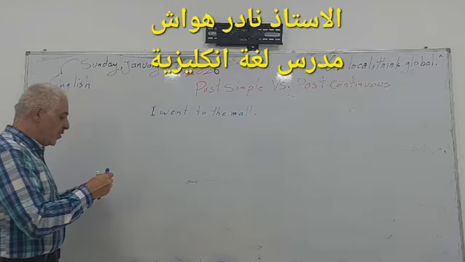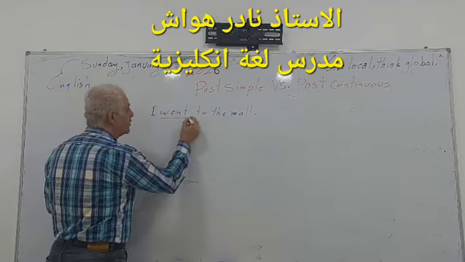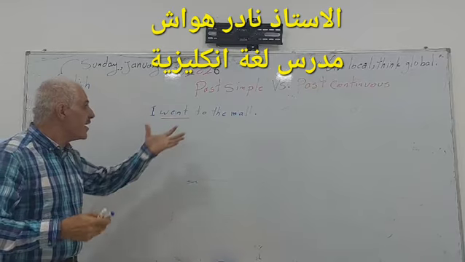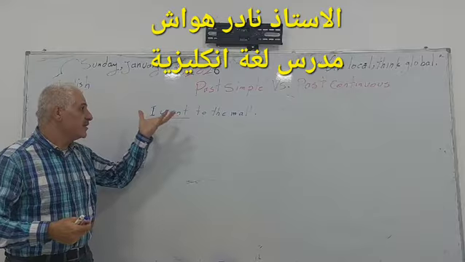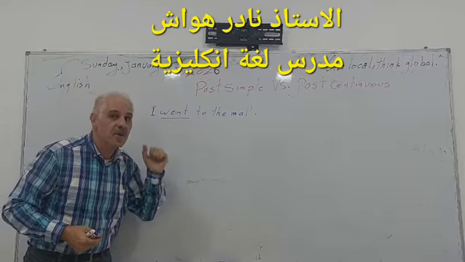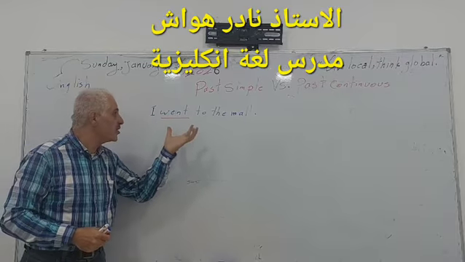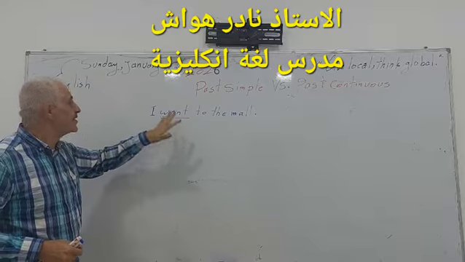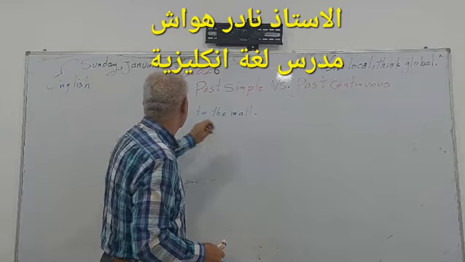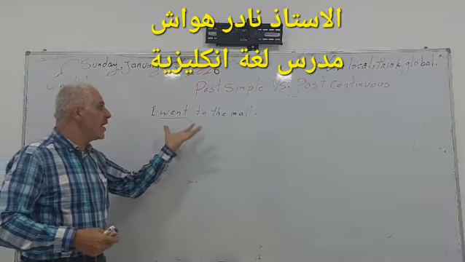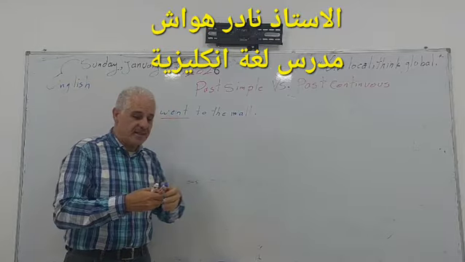The verb went is the second form of the verb go, or the second conjugation. So it refers to the past tense. This sentence refers to the past tense. Sayed went to the mall.